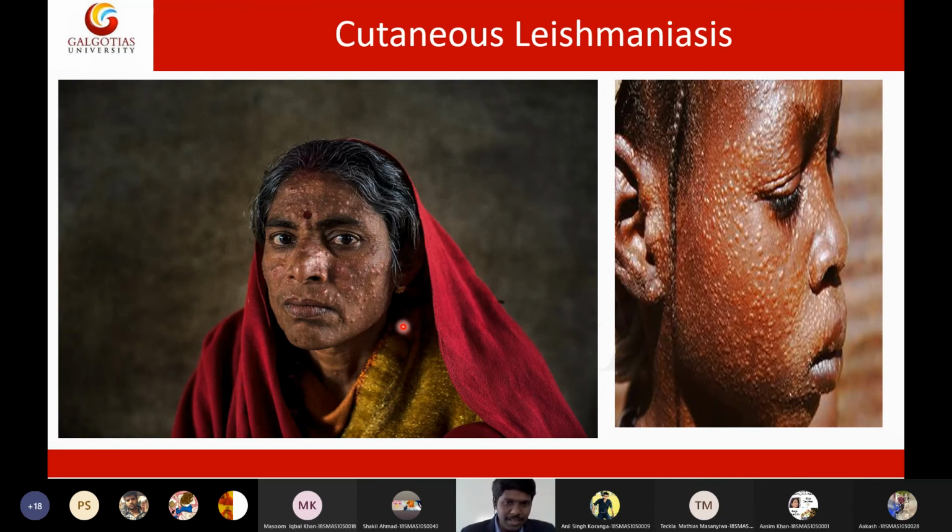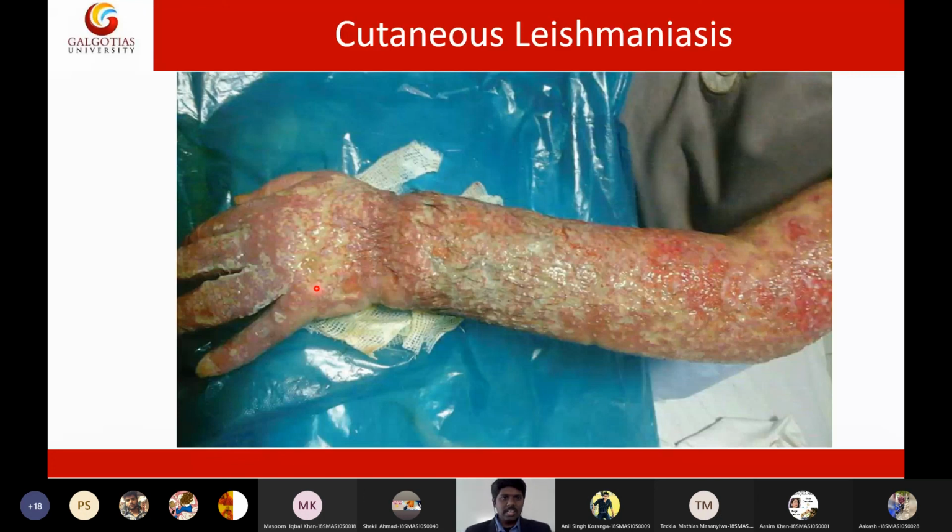If you see, then you can understand how much people get affected by this infection in our India itself. 300 million people are infected by this leishmania. The World Health Organization stated that leishmania is the second most prevalent killer infection. See, this is called a cutaneous leishmania infection, skin leishmania infection. Let me show you a severe form of skin infection by leishmania. So this is disseminated cutaneous leishmaniasis, a leishmania infection with very severe, very high infection.